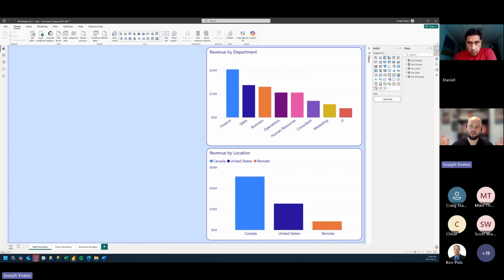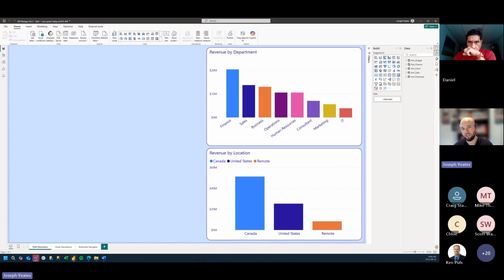It creates a parameter table. It was introduced back in 2022, I think. So we've had field parameters for a little over 3 years now. And just a couple months ago, it was released to be generally available. It finally came out of preview. It's generally available in the Power BI tool.